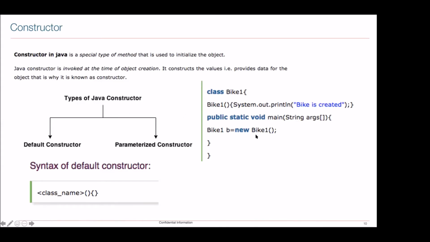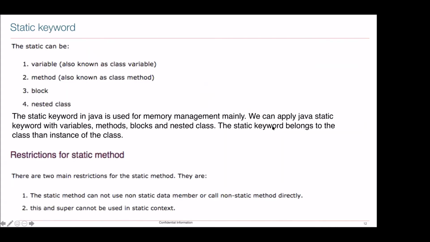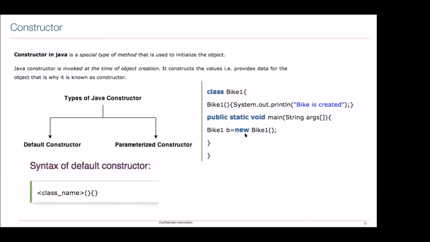And whenever we say new Bike, you can see this is a sign of a function, without parameter, which means we are talking about some function. Bike is a class, but the moment we put this bracket, there is some function, and this function will be your constructor, the compiler knows.